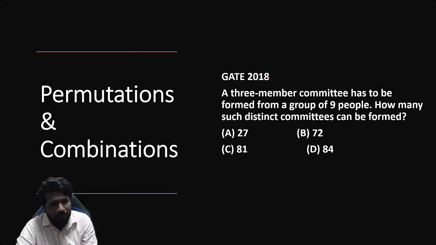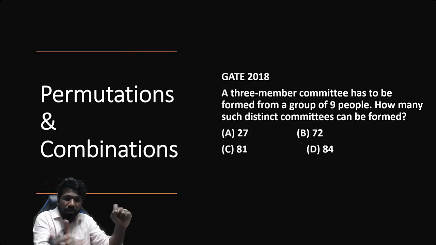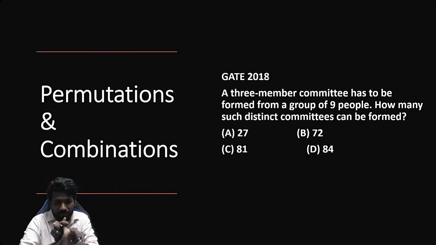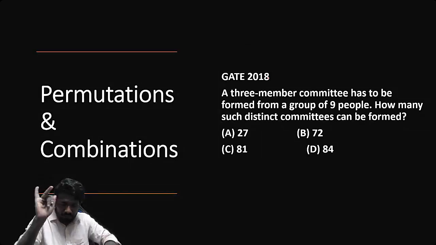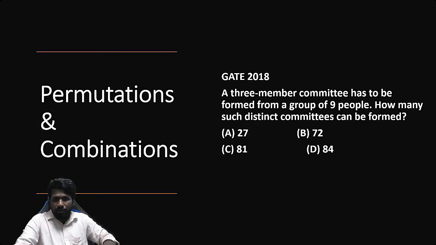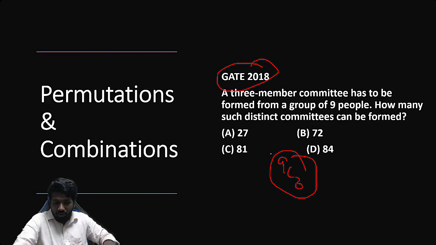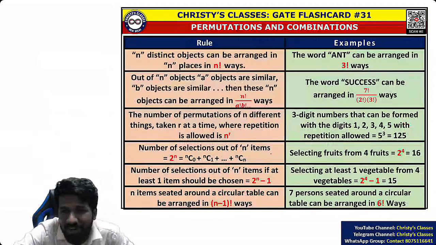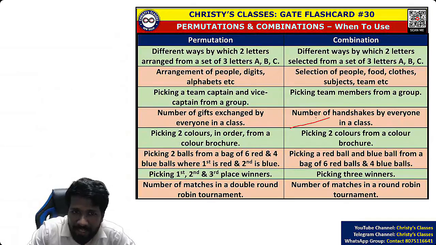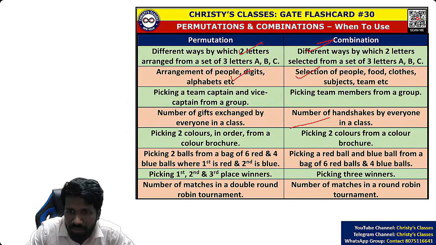Now अगला टॉपिक है permutation and combination. Yeah, a topic that many people, again permutation combination unit का सब टॉपिक्स है ये. That is anagram, number rearrangement, fundamental principle of counting related question and direct questions of permutation combination. For example, ये 2018 question करने के लिए 9C3 करना है. Now the biggest confusion is when to use permutation, when to use combination. उसके लिए मैं एक separate flashcard दिया है. I will explain about this in detail in the particular chapter. Permutation का situation, combination का situation, similar scenario से compare किया है so that you will understand.